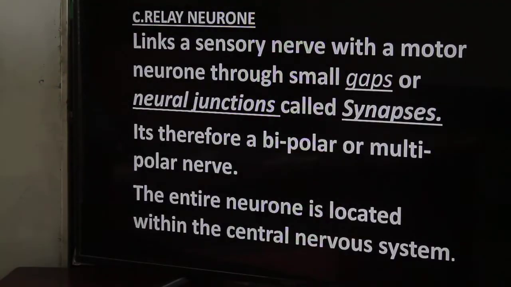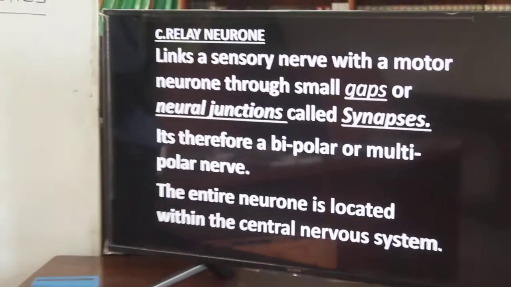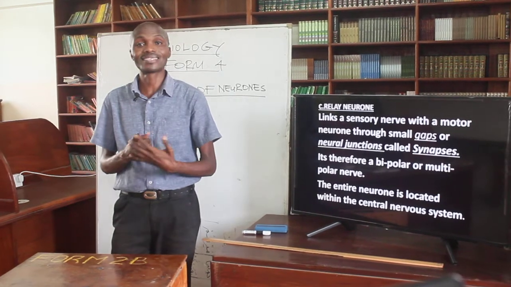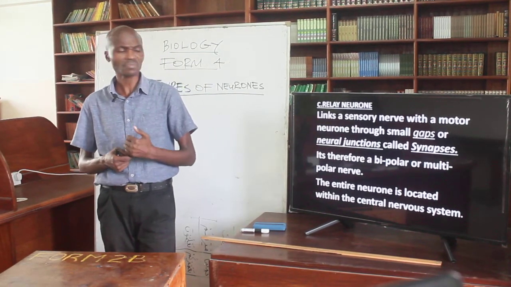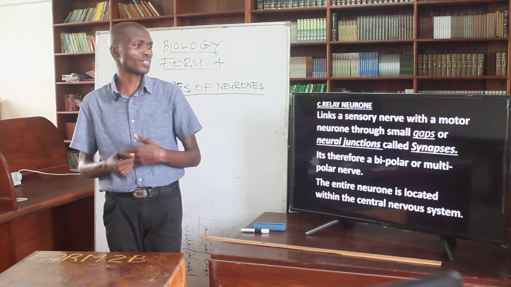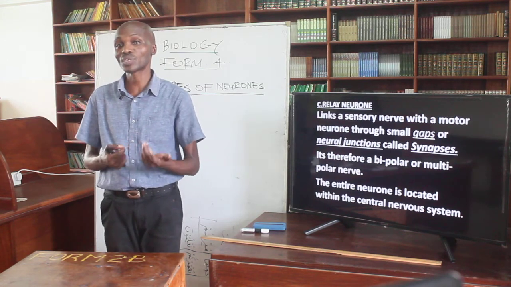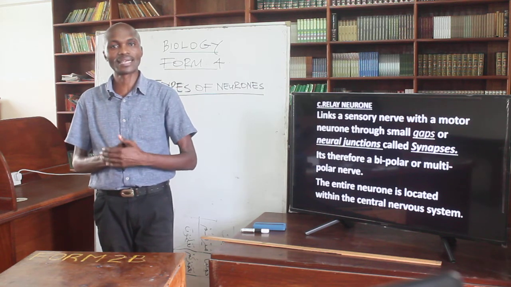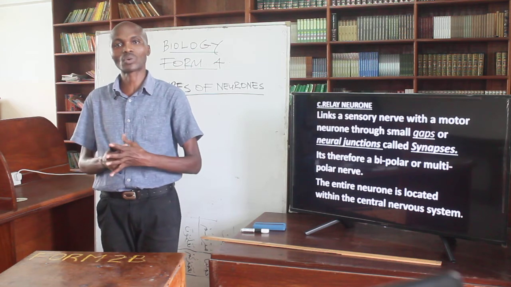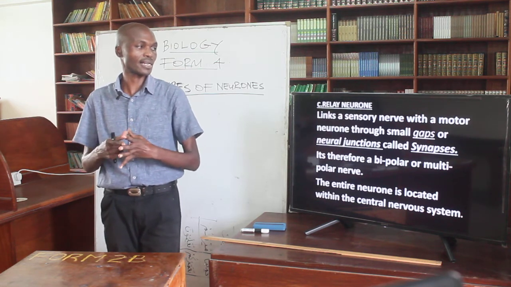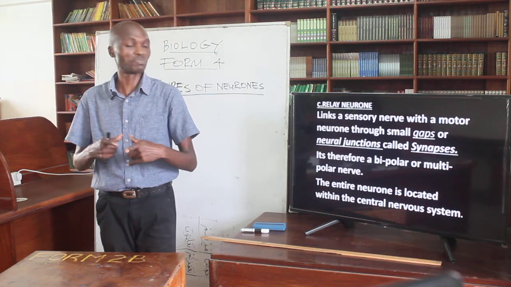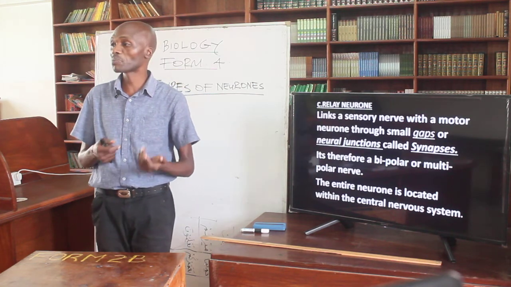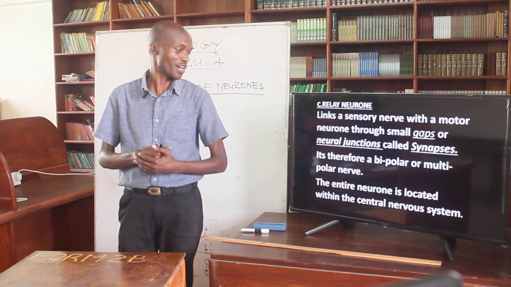The last type of neuron we have is the relay neuron, which is a nerve cell that links a motor neuron and the sensory neuron, of course through small gaps, which we refer to as neuro junctions or synapses. We'll be able to discuss this further in the next lesson. So the neuro junctions are those gaps, the interconnection junctions between the two. It is therefore classified as either a bipolar or a multipolar neuron.